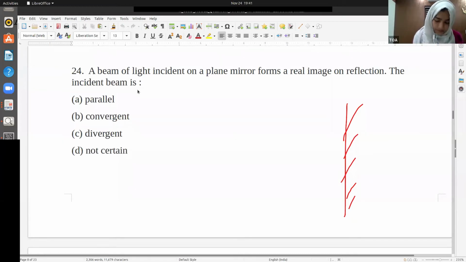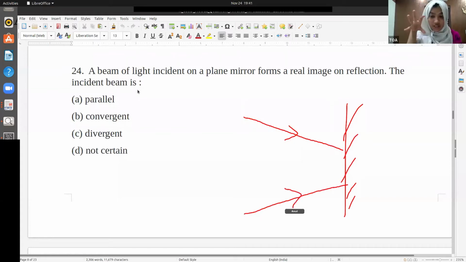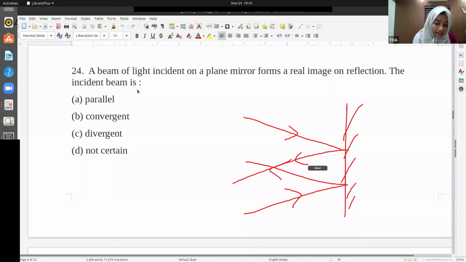If it is the convergent light, that means convergent light will be something like this. This is a convergent light, right? So if it is incident like this, according to the laws of reflection, it should actually reflect like this. So these lights can actually meet, right? And here we get the real image.